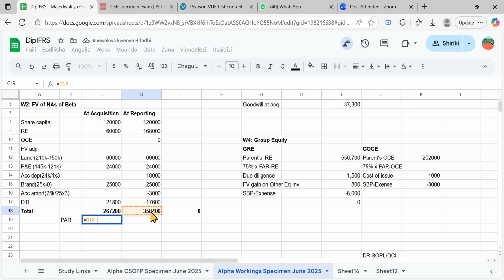The figure at reporting minus the figure at acquisition. Addition. So this is the figure. So the issue that you have to deal with here now is this one, right? You have to deal with this.